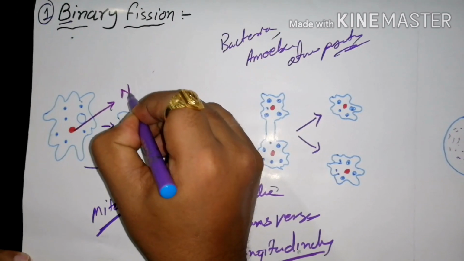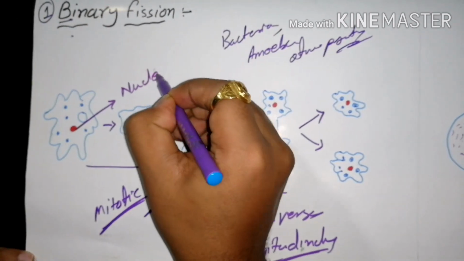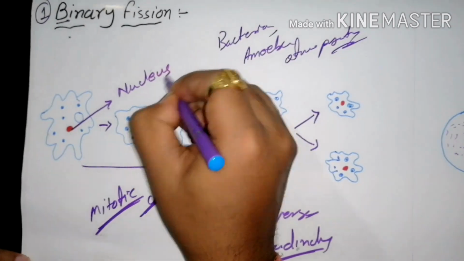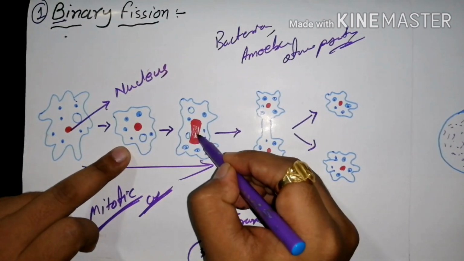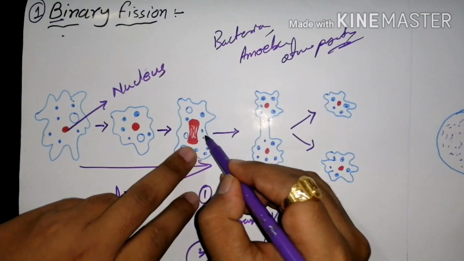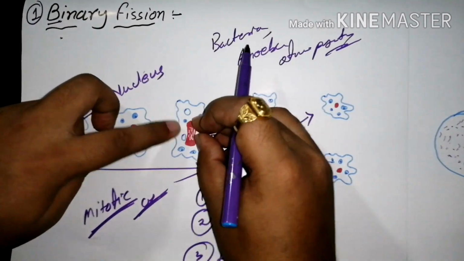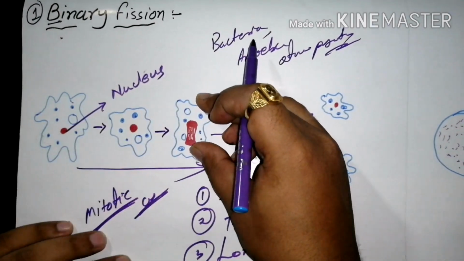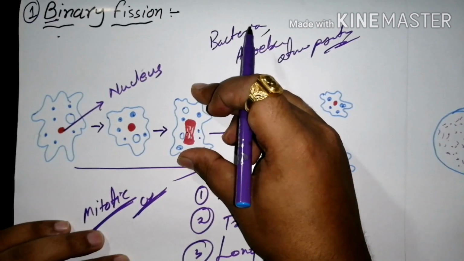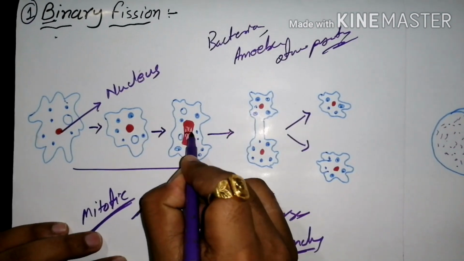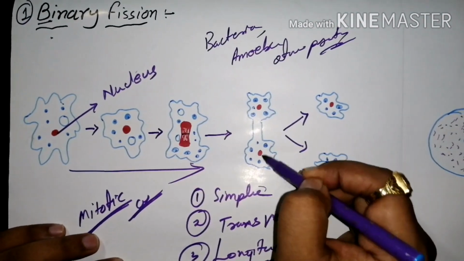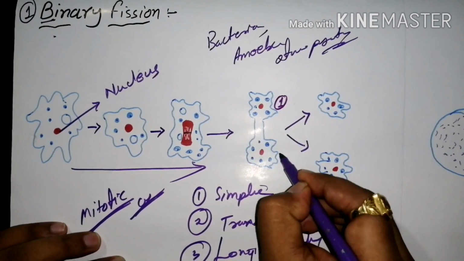This is the simple binary fission which we studied in this diagram. This is the nucleus. Here the nucleus started dividing, and then the nucleus fully split. This is the mitotic division, and the nucleus is divided into two: here nucleus 1, here nucleus 2.